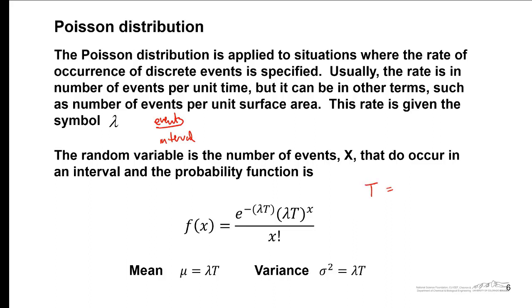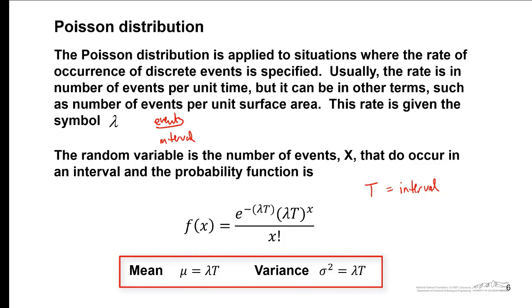This is given a capital T because we oftentimes model intervals over time, but this interval could also, again, be distance, area, or volume. But T is your continuous interval. If you were looking at the number of earthquakes in 2 years, your interval would be 2 years. You can't estimate things with the Poisson distribution unless you know the interval that you're considering. The mean and variance, interestingly, are exactly the same for the Poisson distribution.